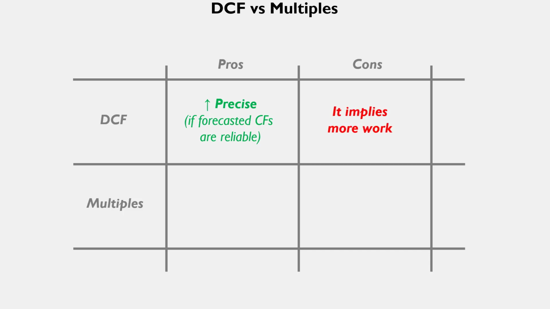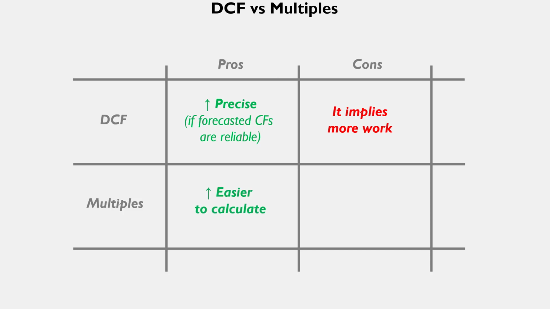The con is that it implies more work than the multiples, because we have to calculate the different forecasted cash flows and discount them back to the current value. Of course, we can do this with a spreadsheet. It's not so much work, but at least it's not so immediate as with multiples, where we can just make a multiplication and we get a rough estimation of the value.